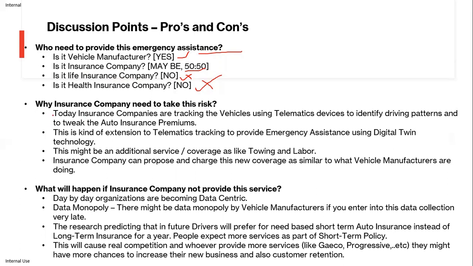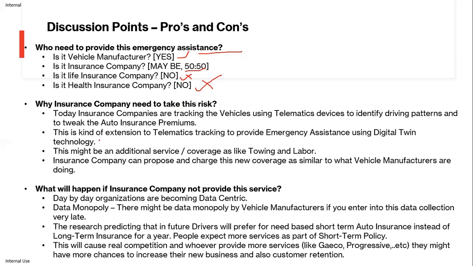So look into this. Today, insurance companies are tracking vehicles using telematics devices to identify driving patterns. This is helping them tweak their auto insurance premiums. If the driver is good, there is a chance of fewer claims, and they can reduce the premium. If a driver is harsh, there is a possibility of more claims, so they can charge more premium.